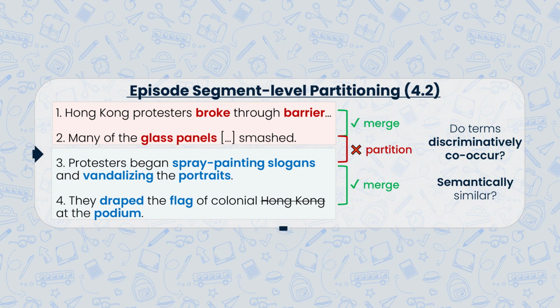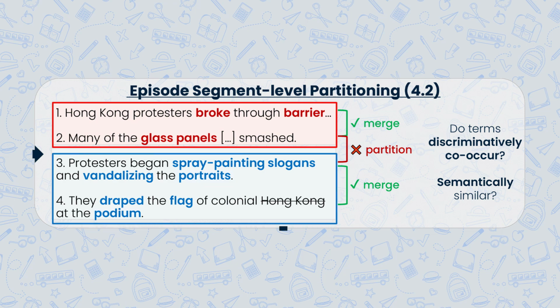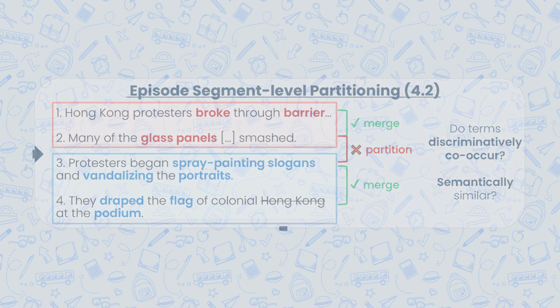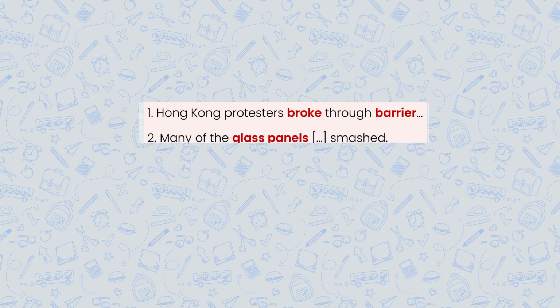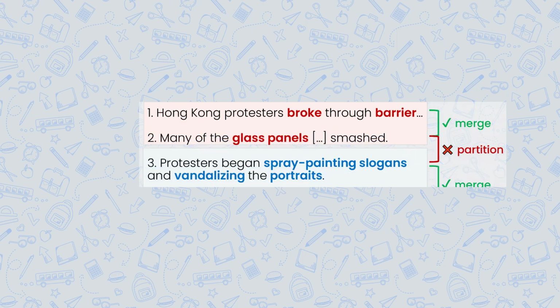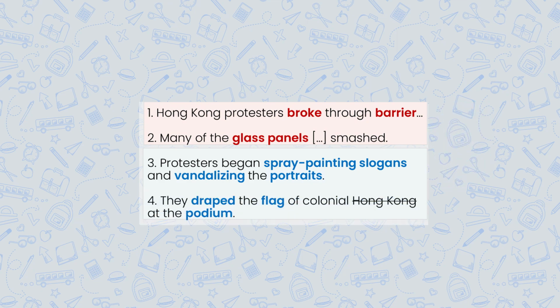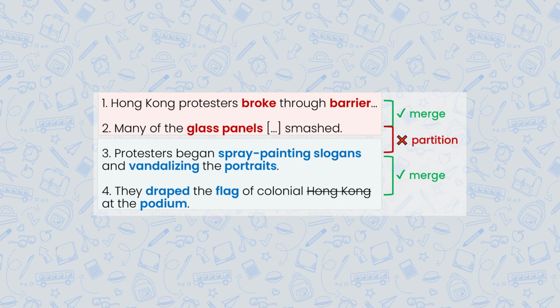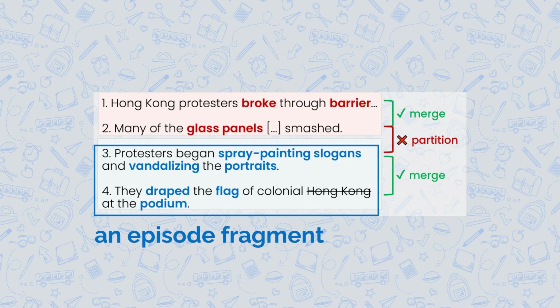Next, we move on to episode partitioning. Here, we use those discriminative terms to divide each article into smaller, episode-like sections. If the key terms across consecutive segments do not tend to discriminatively co-occur, that signals a shift in topic and likely a new episode. This lets us extract natural episode boundaries and form episode fragments, even without clear timestamps.